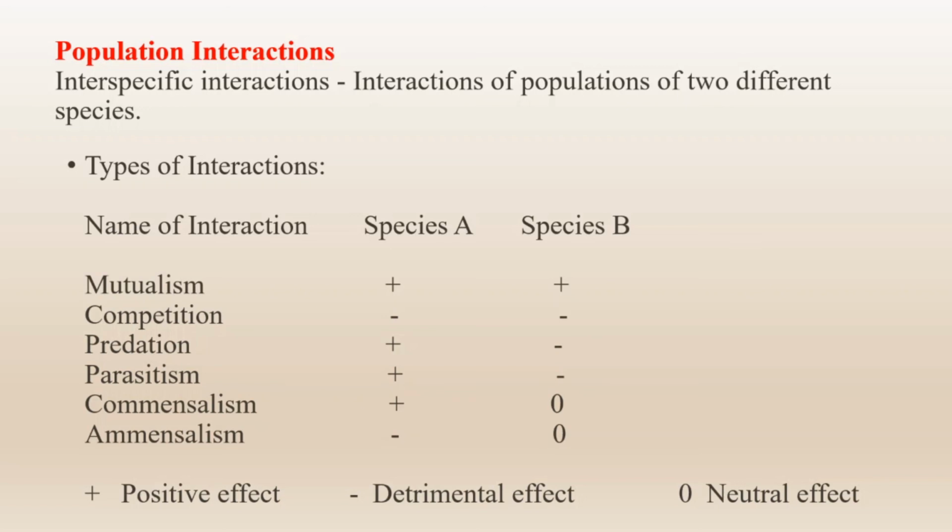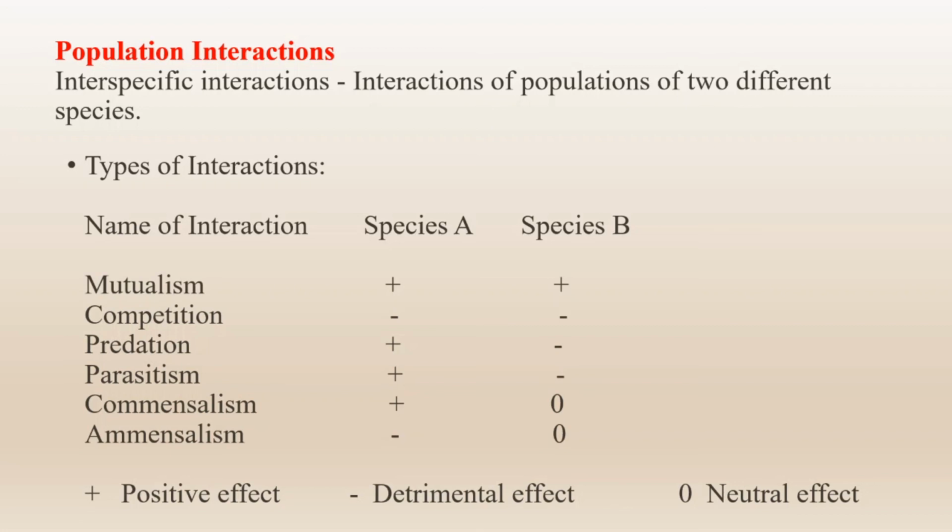Next comes commensalism. It is an interaction between two species in which one species is benefited but the other interacting species is neither benefited nor harmed by such interaction. Commensalism may also be called eating at the same table. It means one consumes the unused food of the other. The following example may be cited: an orchid or any other epiphyte growing on a tree trunk without harming the plant. So here one species derives the benefit but does not harm the other participating species.